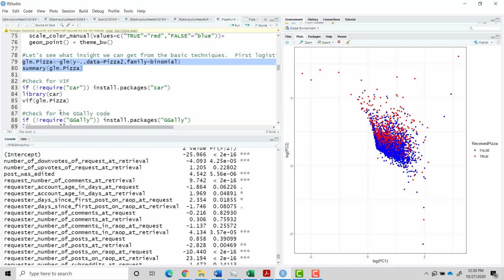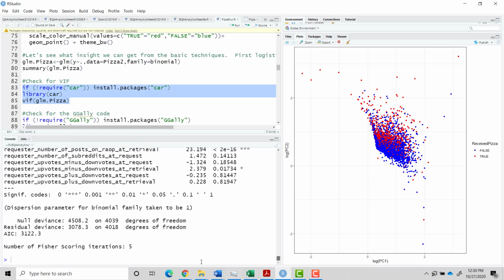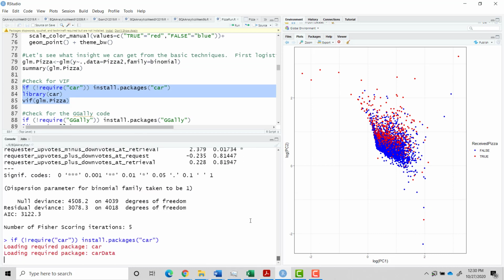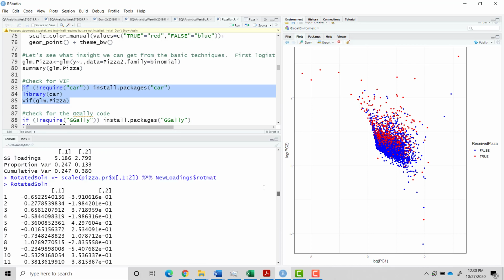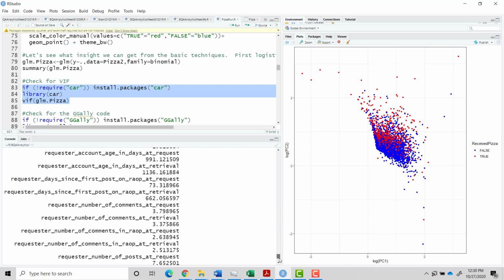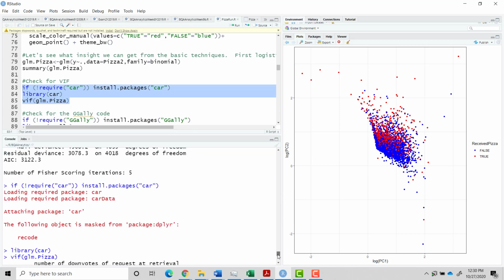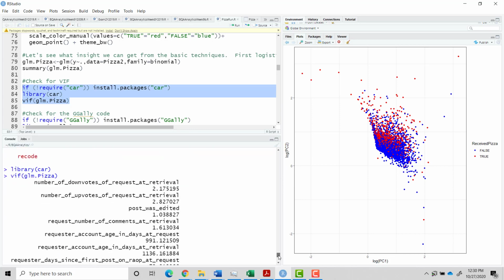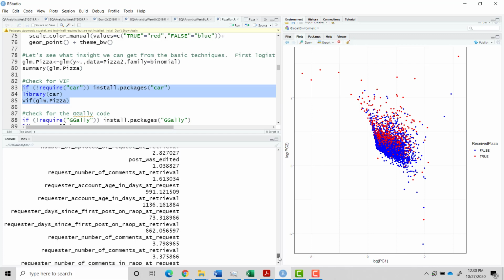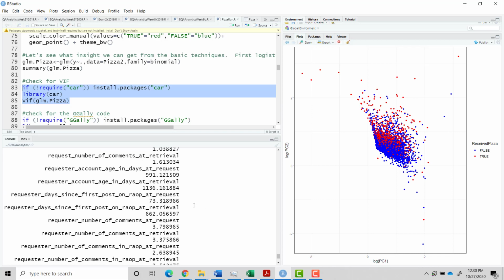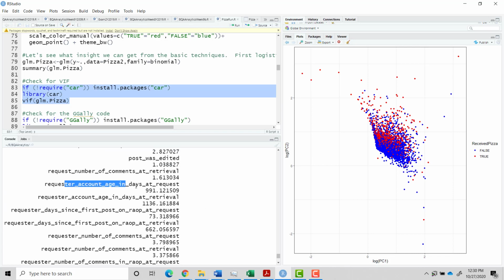Now, you can actually check variance inflation factors for logistic regression as well as regression. And we actually get the variance inflation factors here. And look what happens. Account age in days at request, account age in days at retrieval.